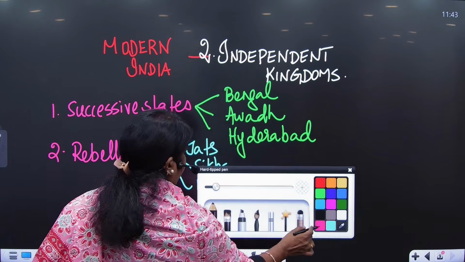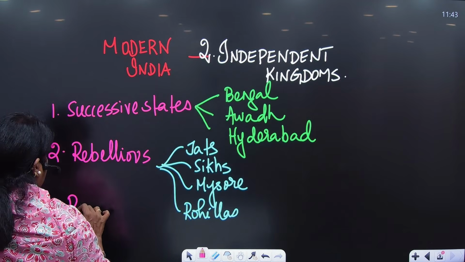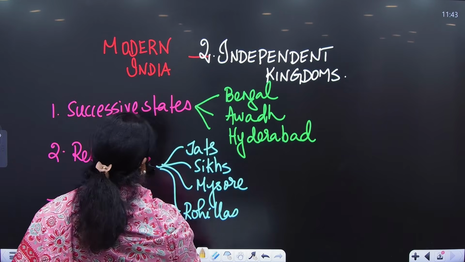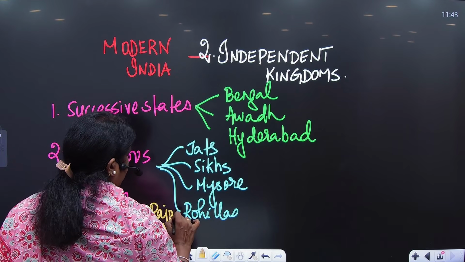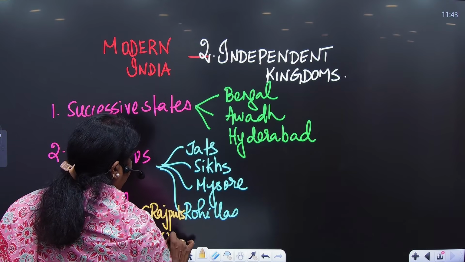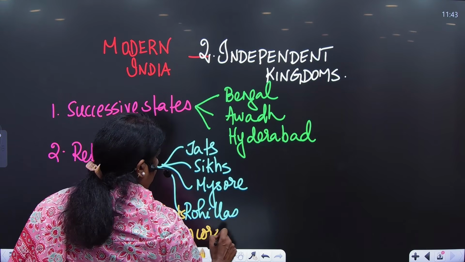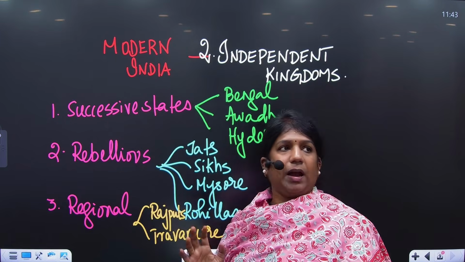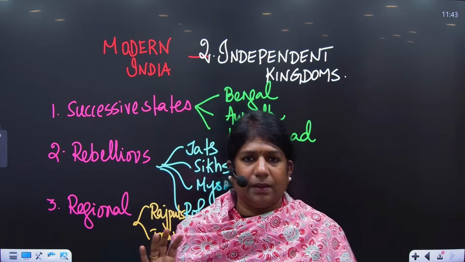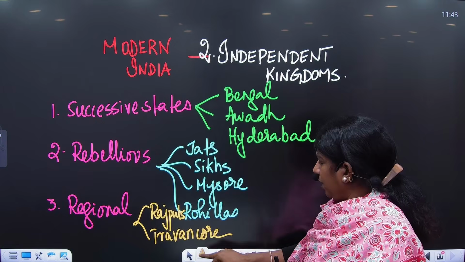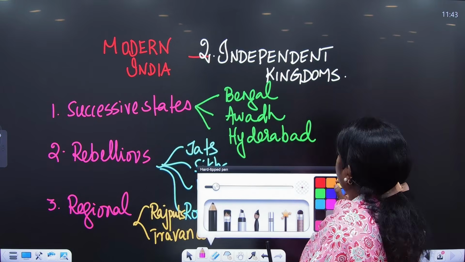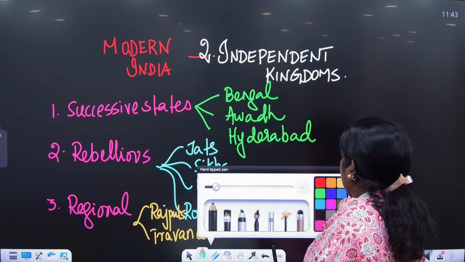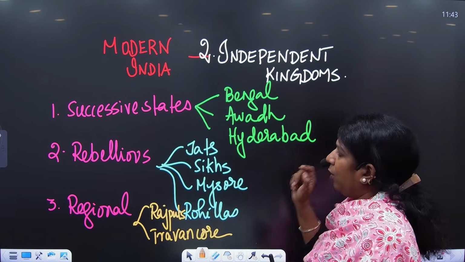Then we have the next kind, called the regional powers, which behaved with a kind of neutrality. We can put the Rajputs here, then the kingdom of Travancore, etc. So in short, during Muhammad Shah Rangila, the kingdom broke and got scattered like this. We are just going to discuss a few important aspects of what happened in these states. To begin with, I start with the kingdom of Bengal.